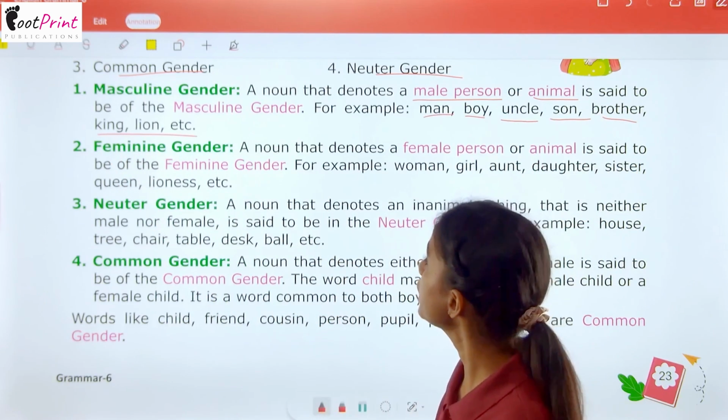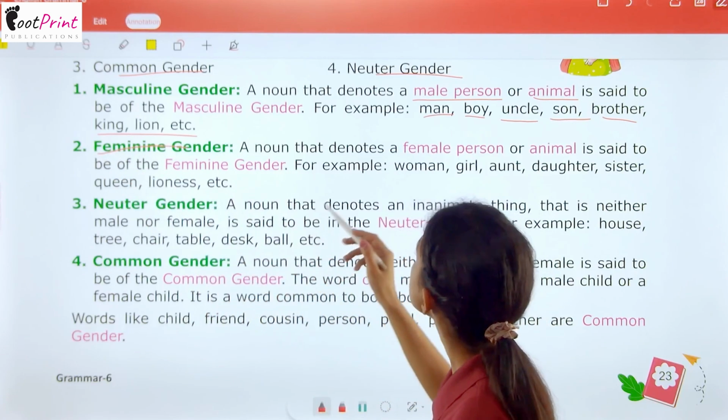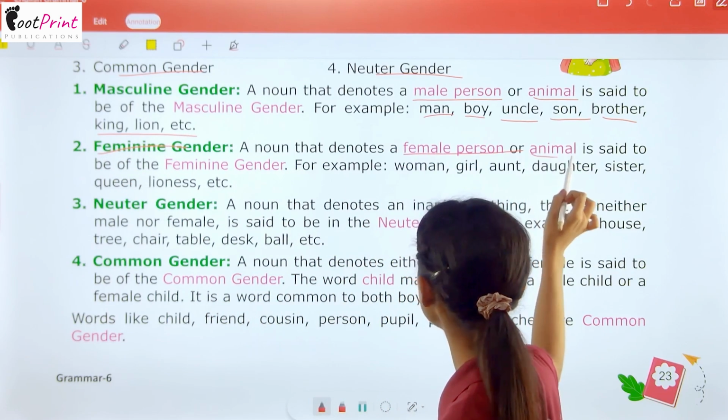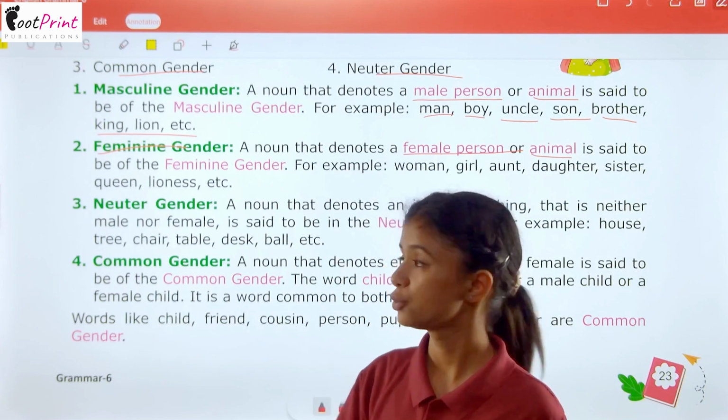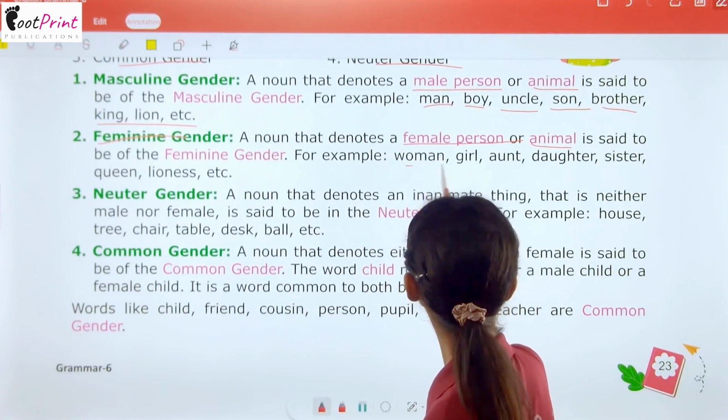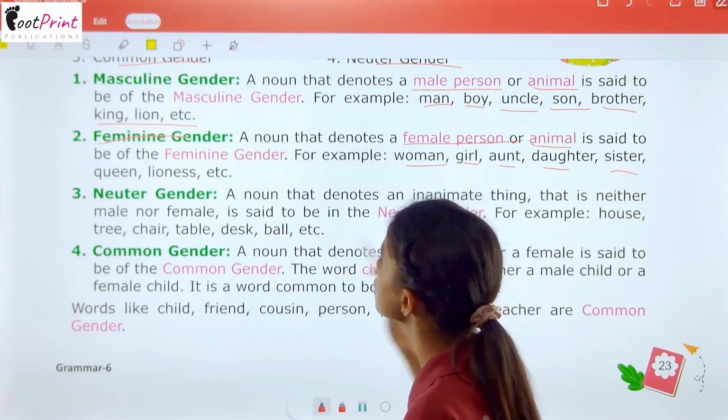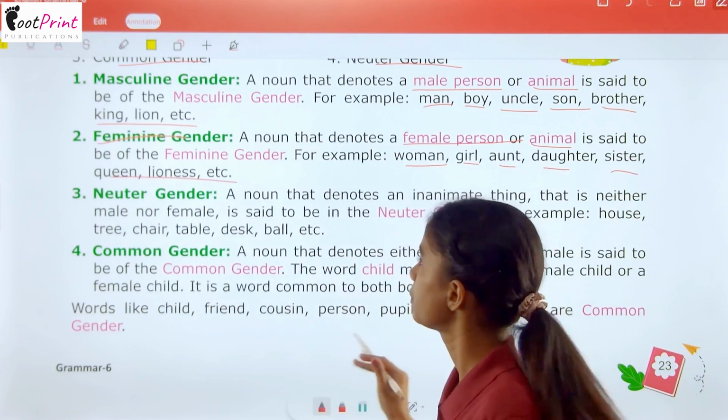Now the feminine gender is a noun that denotes a female person or animal. When we're talking about a female person or animal, we are talking about the feminine gender. For example, woman, girl, aunt, daughter, sister, queen, lioness, etc.